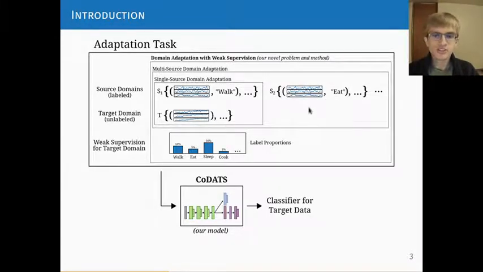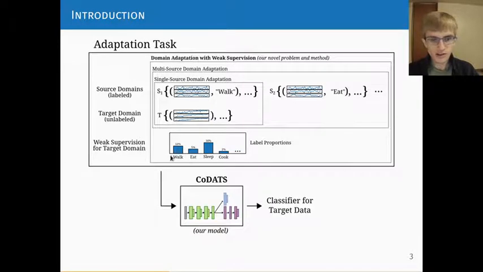Finally, weak supervision is the case where we have some additional information for the target that's not labels, but a weaker form of information, such as label proportions. For example, in activity recognition, it may be easier to obtain self-reported estimates of how many hours a day I cooked, slept, etc., rather than labeling each data instance of these activities. This avoids interrupting the activities to label the data.